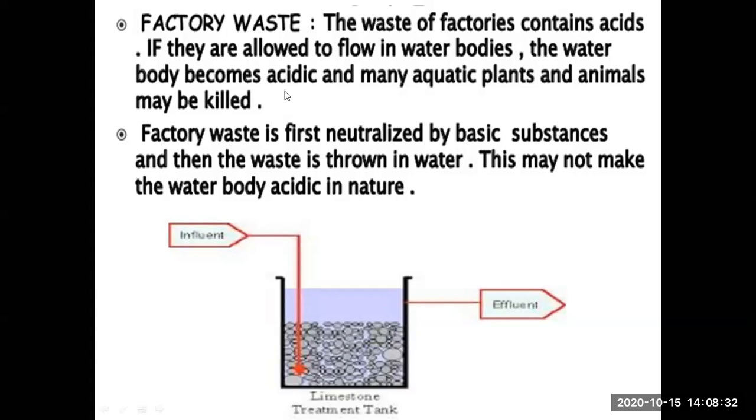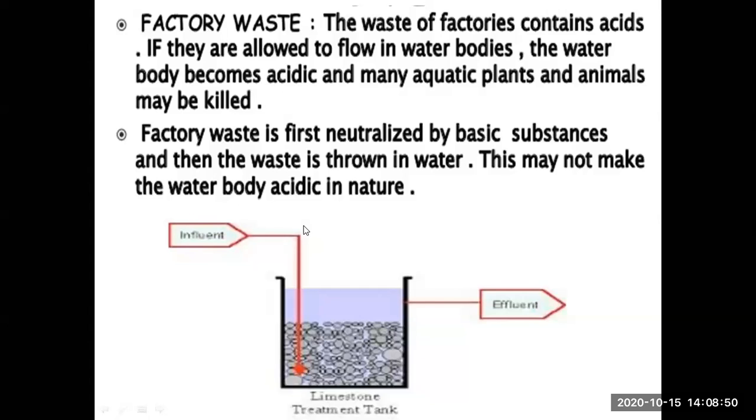So before disposing factory waste, what we have to do first, we have to first neutralize the waste with basic substances. हम क्या करते हैं, हम उस फैक्ट्री वेस्ट को बेसिक सब्सटेंसेस से न्यूट्रलाइज करते हैं. That means we mix that waste first with basic substances.